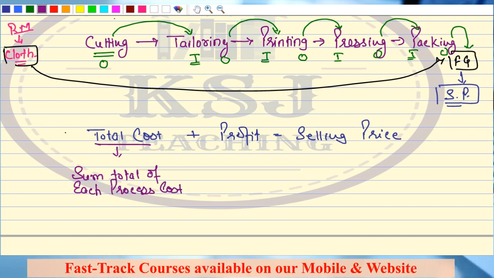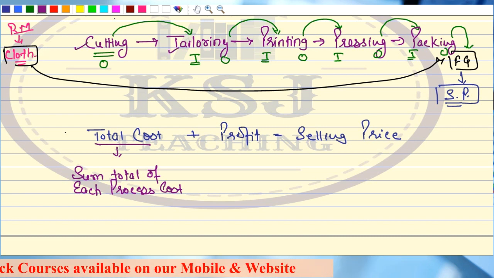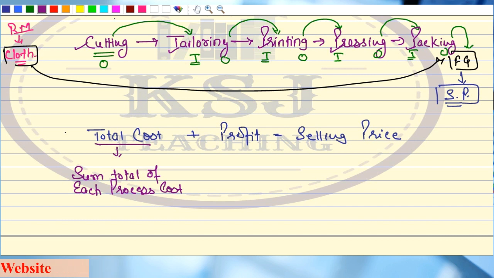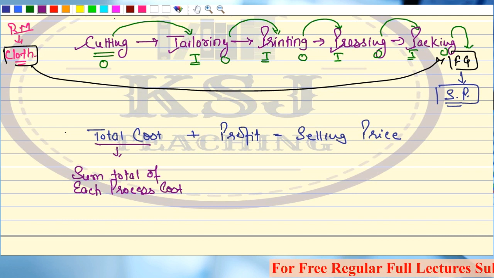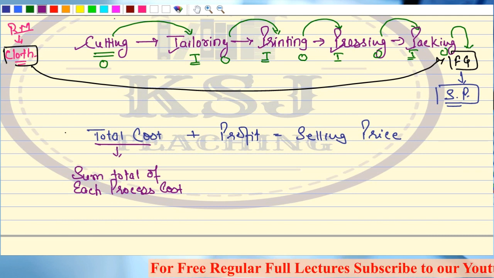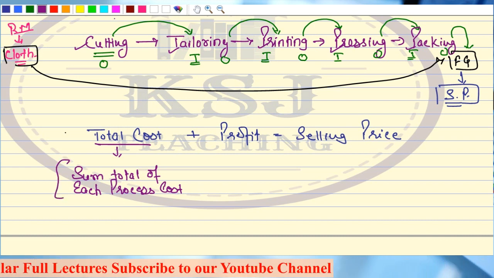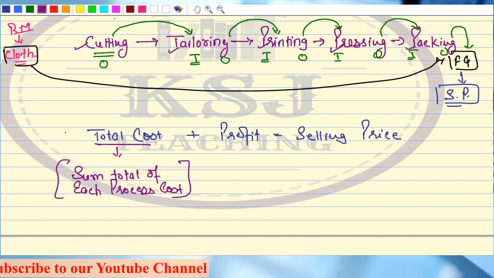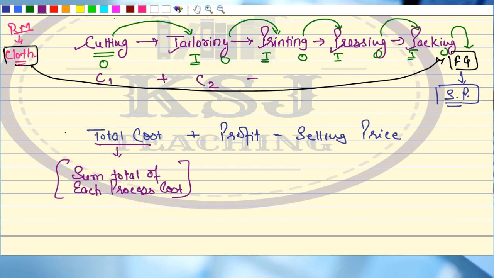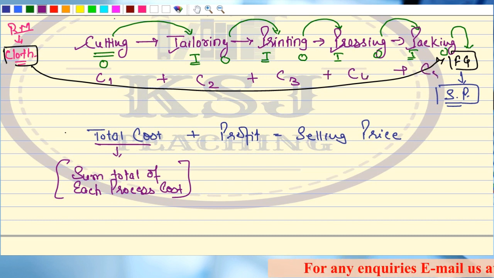Right? Obviously, sir, at every process, at cutting, at tailoring, at printing, at pressing, at packing, you will be incurring some expenditure. Right? Nobody is going to work free of cost for you. You will definitely be incurring some expenditure. So that sum total of that expenditure, that means the sum total of each process cost: cost 1 plus cost 2 plus cost 3 plus cost 4 plus cost 5.